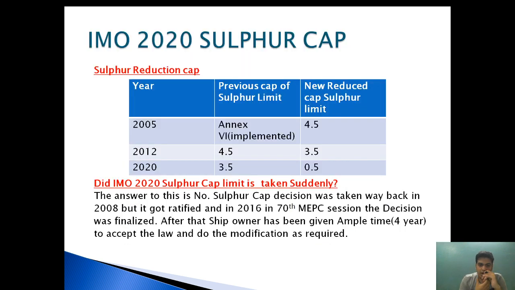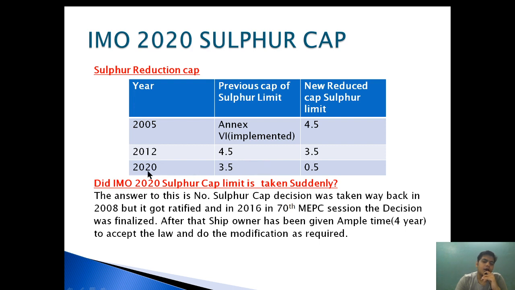Now, I will show you how the sulfur limit has been reduced over a period of time. It is not the first reduction; it has been done earlier also. In 2005, Annex VI came into play and the sulfur cap was kept at 4.5%. After a period of 7 years, it was reduced from 4.5 to 3.5.